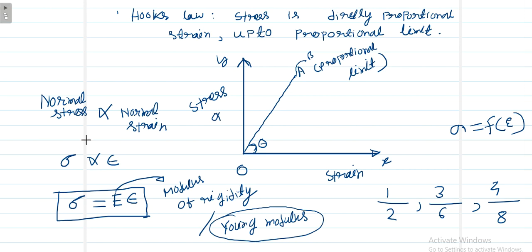So Young modulus is nothing but normal stress divided by normal strain. How? Because as per Hooke's law, sigma is E into strain. So E is equal to normal stress divided by normal strain. That is the formula for Young modulus. Okay.